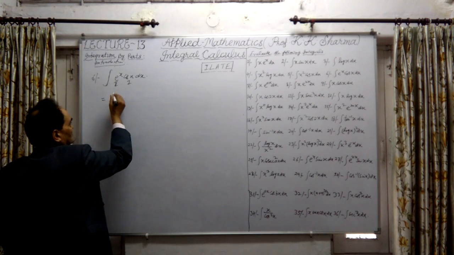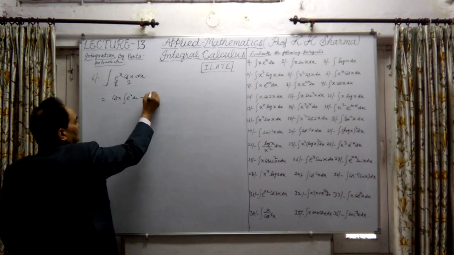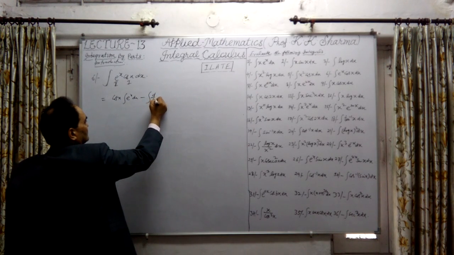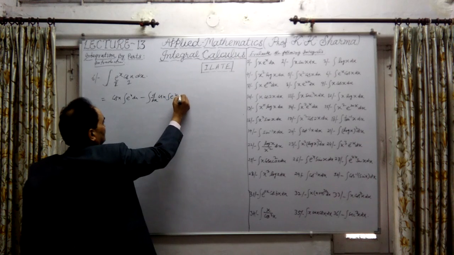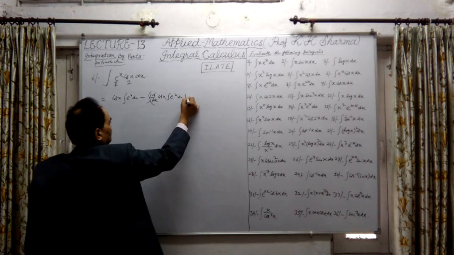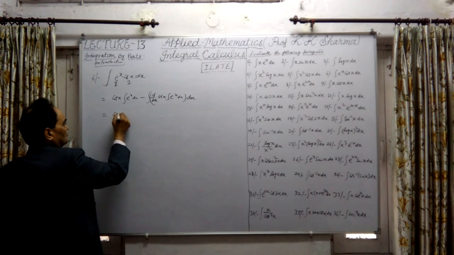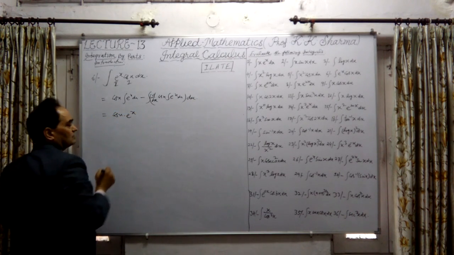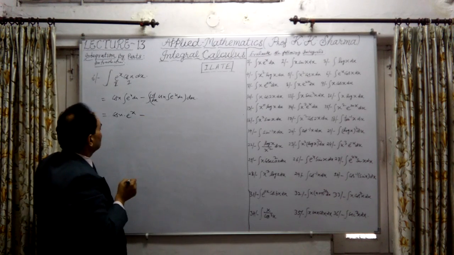Let me talk about this. Cos x as it is, into the integration of Ex dx, minus the differentiation of cos x into the integration of Ex dx, whole dx. This is nothing but cos x into Ex, since the integration of Ex is Ex, the exponential function.